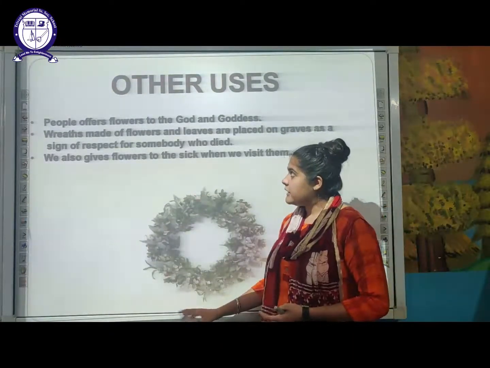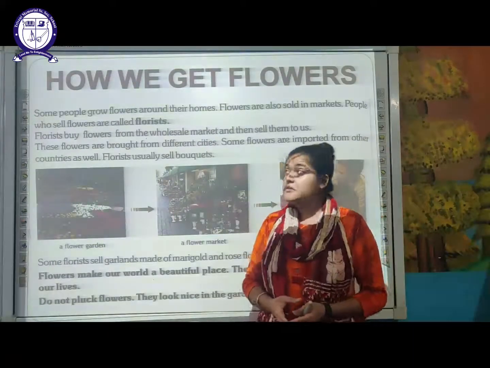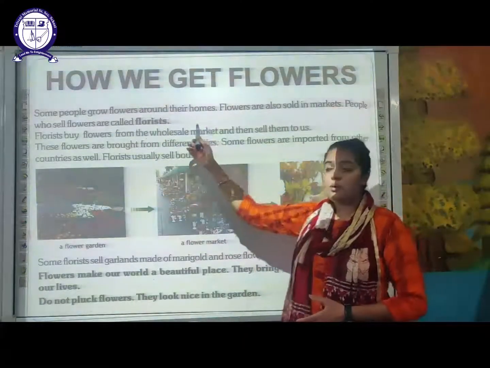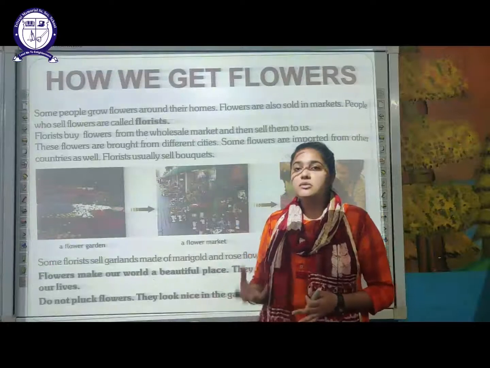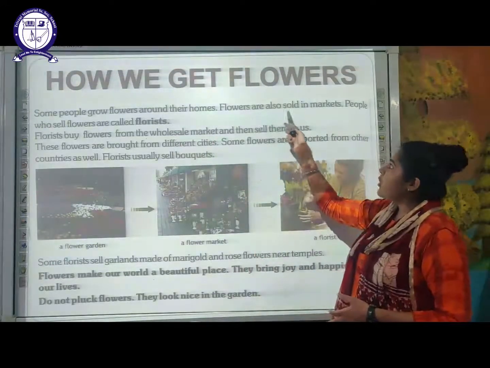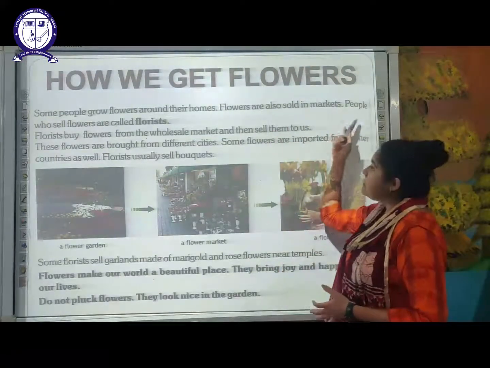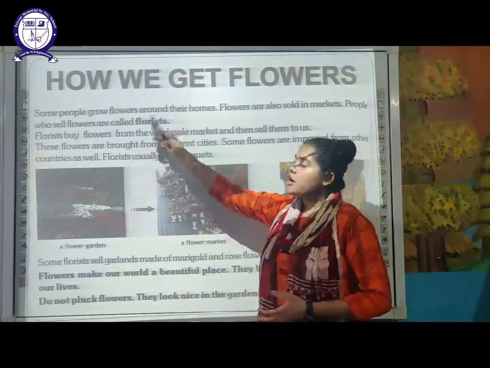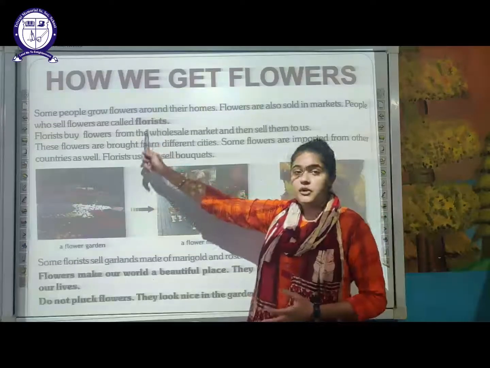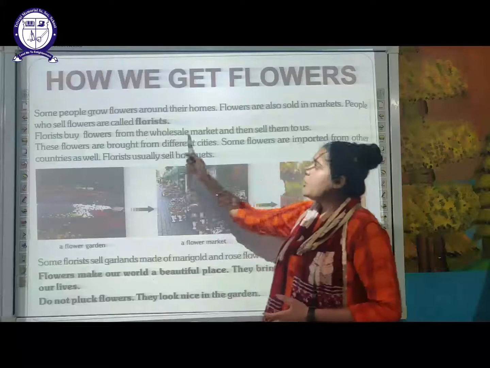Okay. So next is, how do we get the flowers? From where are we obtaining these flowers? There are some people who grow flowers around their homes. There are certain people who like to grow different types of flowering plants in their surroundings. The flowers are also sold in the markets, and people who sell the flowers are called florists. Remember this. Then the florists buy the flowers from a wholesale market.